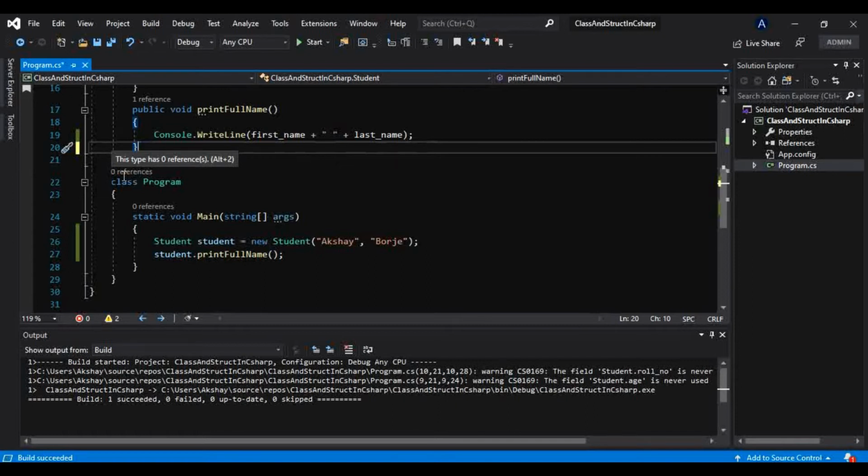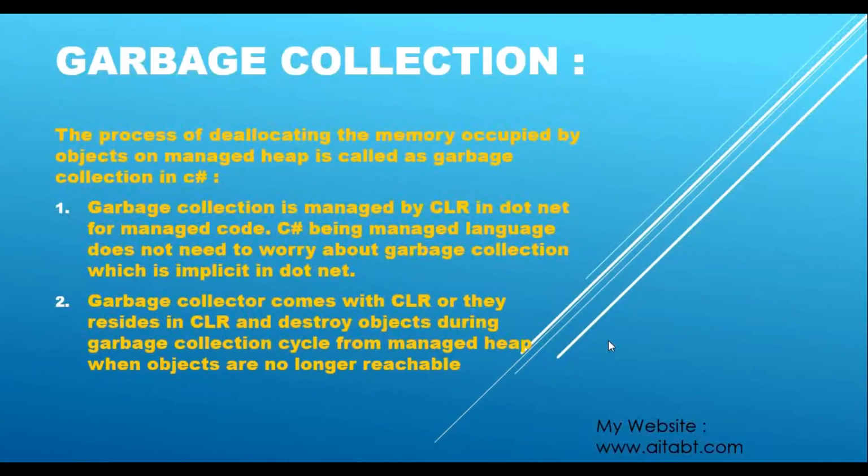But how? There is one entity in the CLR called the garbage collector. So now you will see what garbage collection is. Garbage collection is the process of deallocating the memory occupied by objects on a managed heap in C#.